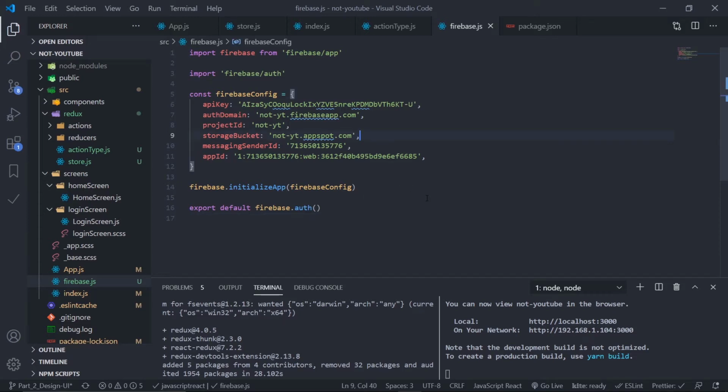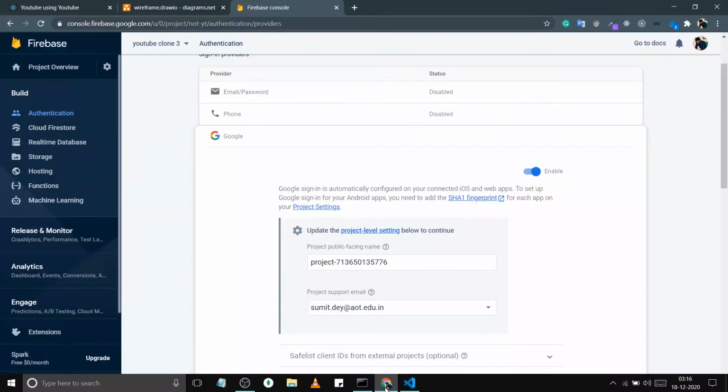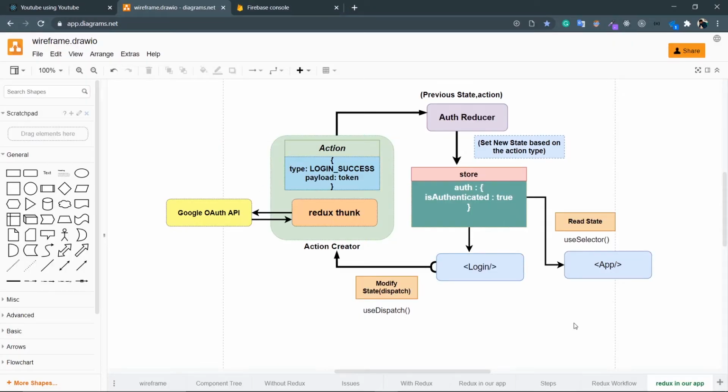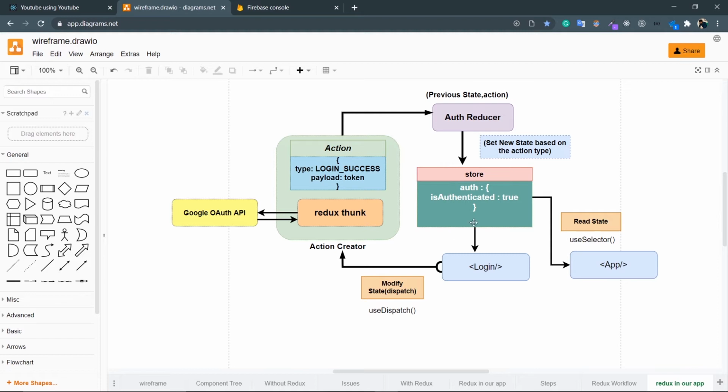And now I need to create an action creator. So before that, just go to the diagram I have mentioned before. So Redux in our app. Okay, so this is the same diagram. I have this central store, and inside this central store I have this auth object which takes care of all the authentication part. Okay, so here is my login component.